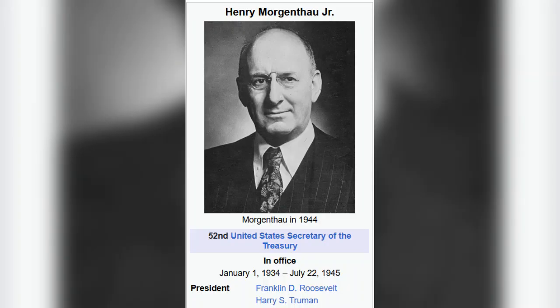Let me explain. We all know that World War II started in the year 1939, and the person responsible for this is Adolf Hitler. We all are aware of it. The United States entered World War II when it was attacked at Pearl Harbor by Japan. Now, after 1 year, the United States was lacking funds to finance the war. Then the 52nd United States Secretary of the Treasury, Henry Morgenthau, came up with the Current Tax Payment Act of 1943.